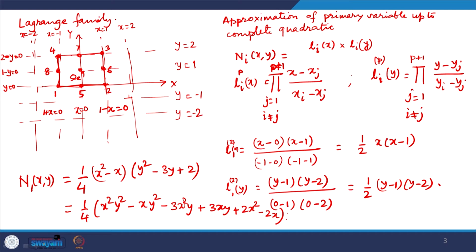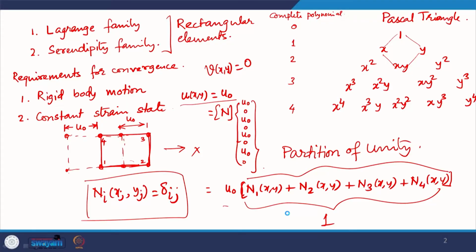the shape functions of node 2, node 3, node 4, node 5, node 6, node 7, node 8 and node 9. So, in general there will be 9 terms in the approximation. The total polynomial approximation will have 9 terms, and what are those 9 terms going to be? So, let us calculate again going from the Pascal triangle. So, 1, so up to this 1, 2, 3, 4, 5, 6. So, these are all there.